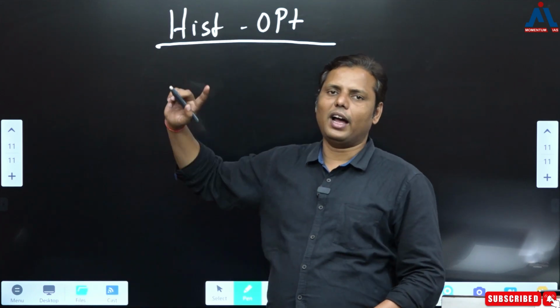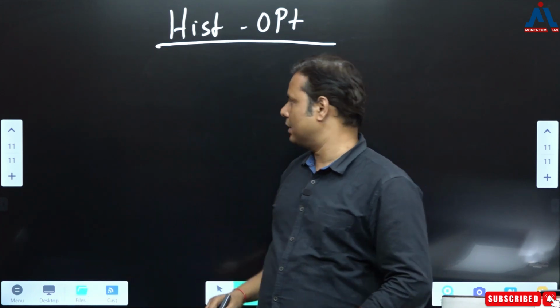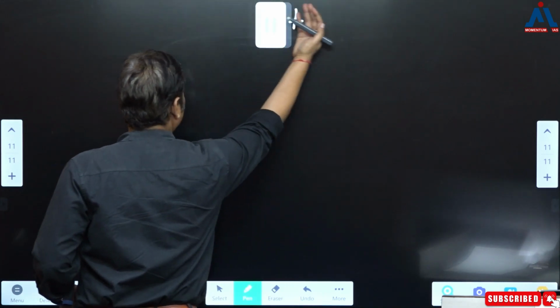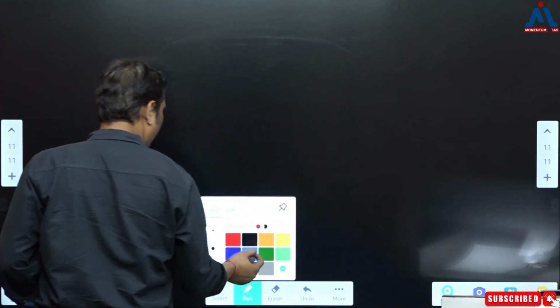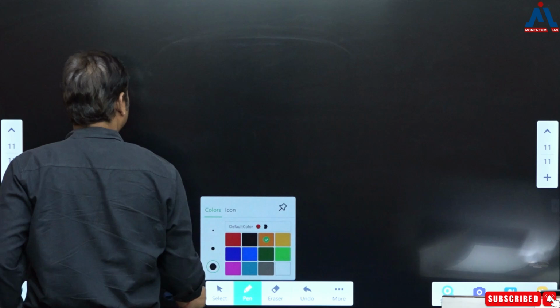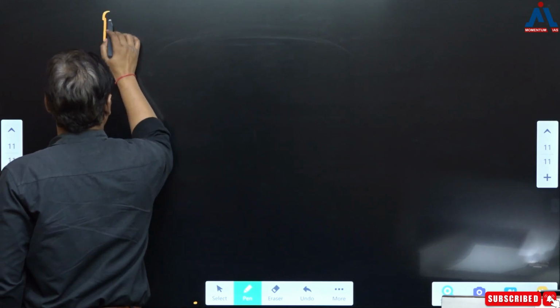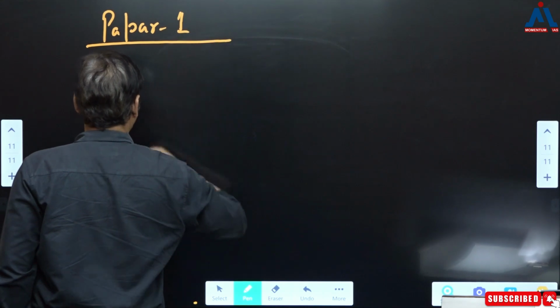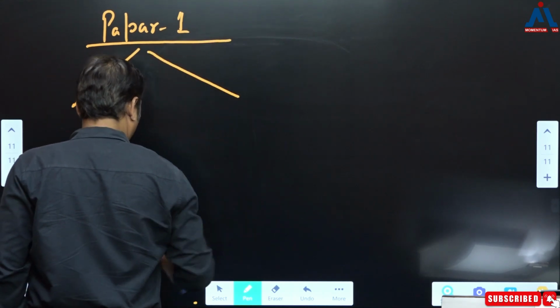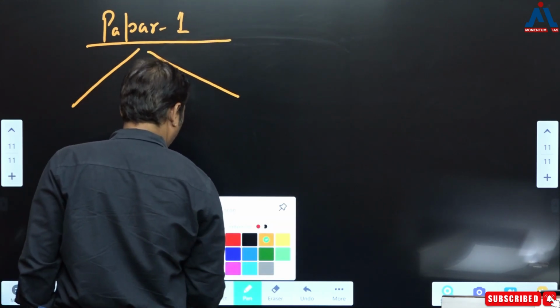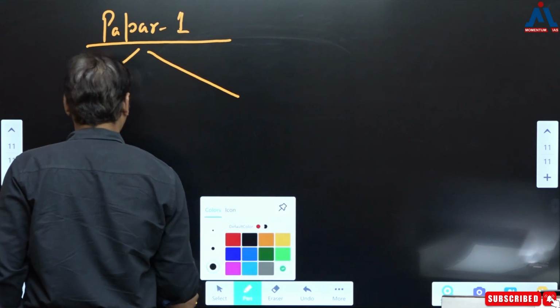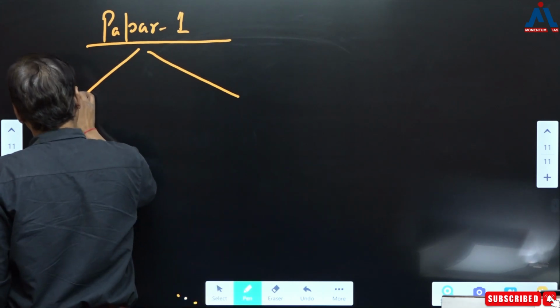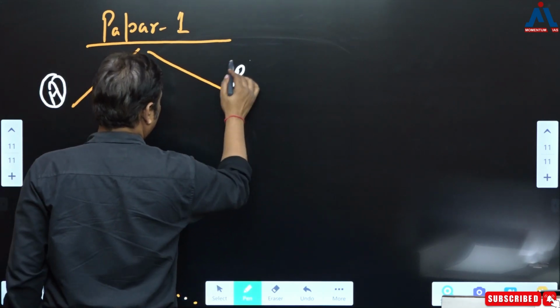Now let us try to have the overlapping with the history optional syllabus, correct? So when it comes to the history optional syllabus, as you all know, there is one paper that's called paper 1. So let's start one by one. That's paper 1. Now in paper 1 there are two parts, and what are these two parts? One is part A, and this is part B.